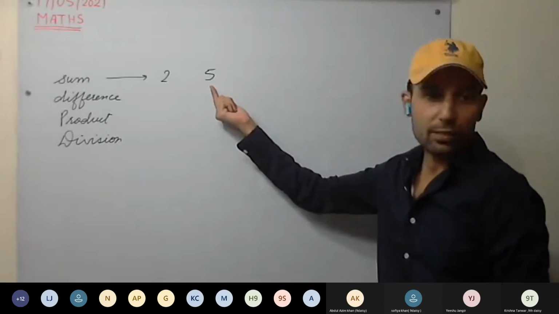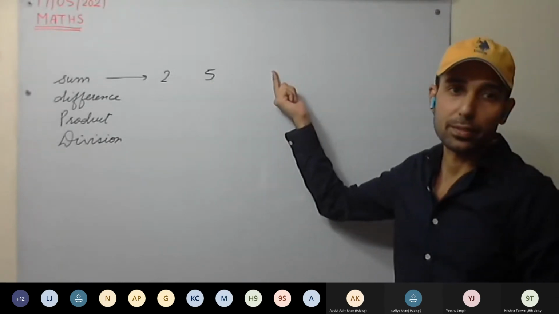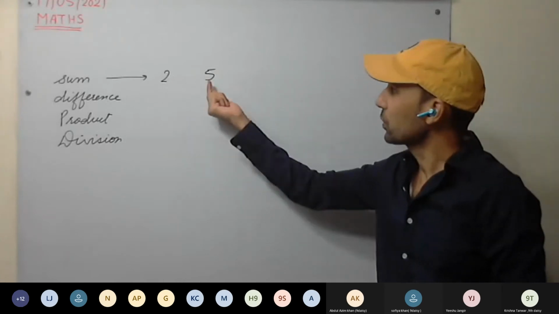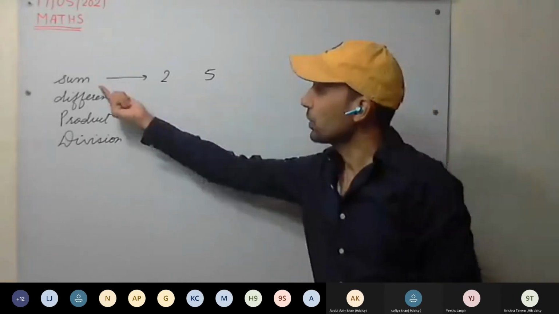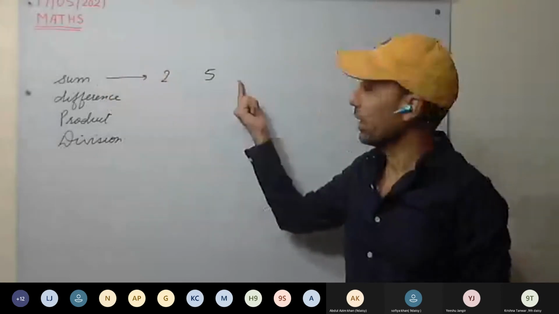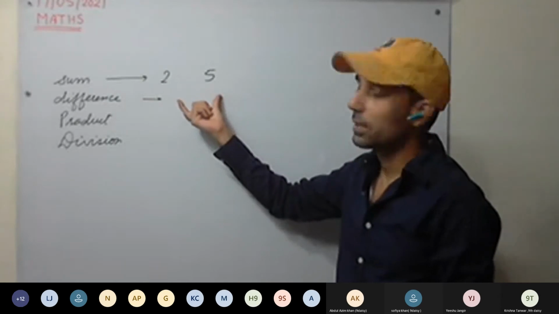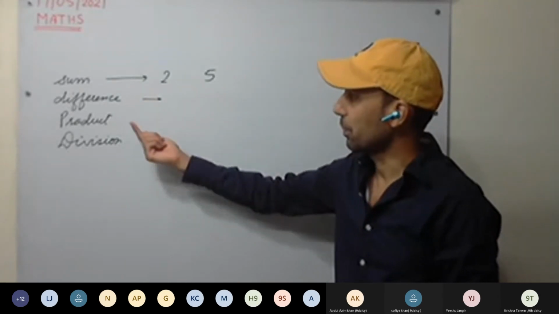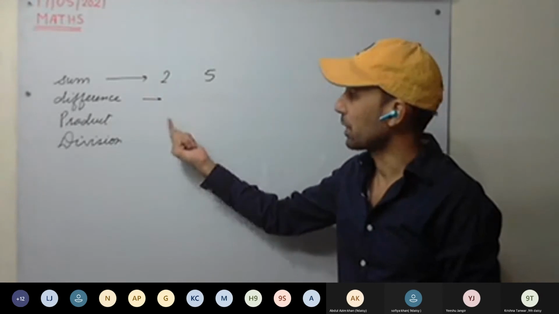If two rational numbers are given, the sum of two rational numbers is always a rational number. Always remember, the sum of two rational numbers is always a rational number. Difference as well, it will be a rational number. If both the numbers are rational numbers, the difference will be a rational number. The product of two rational numbers will always be a rational number.